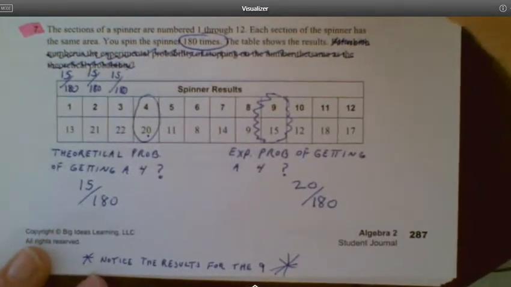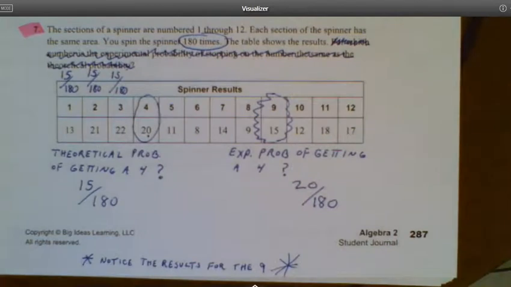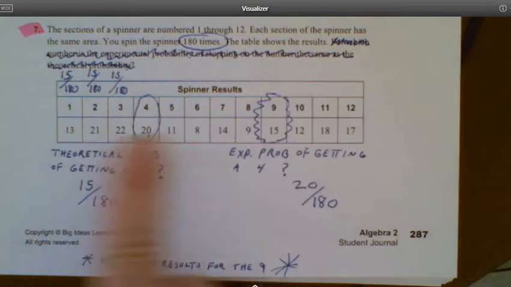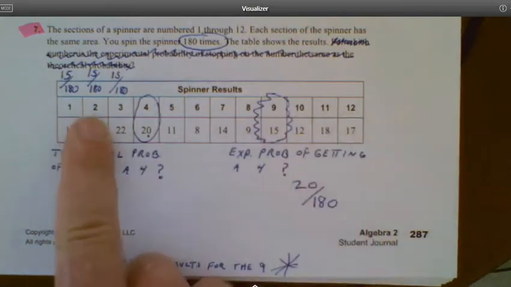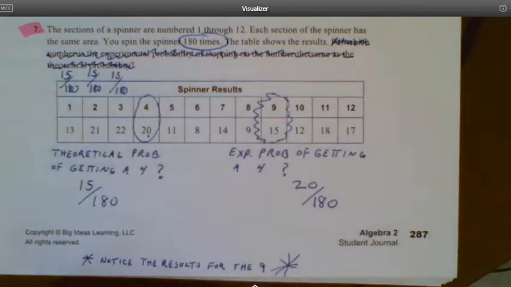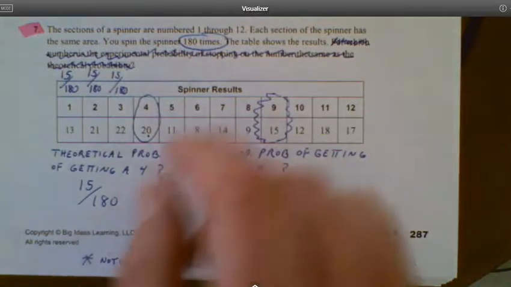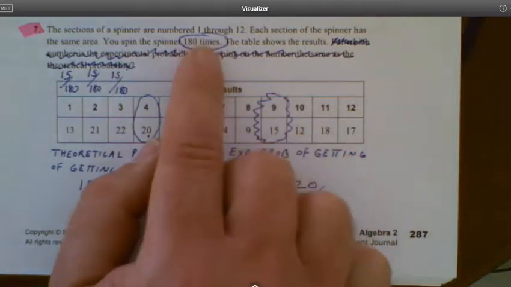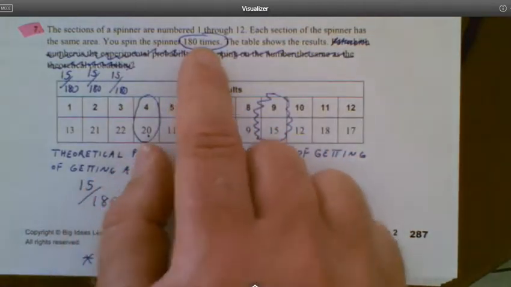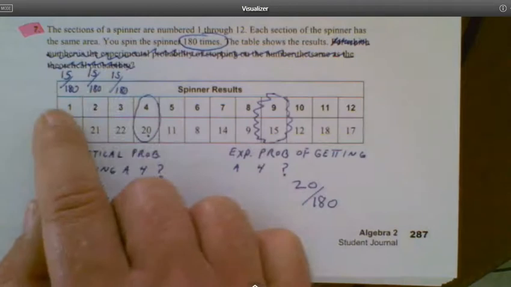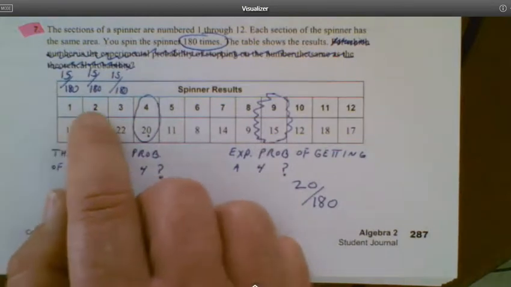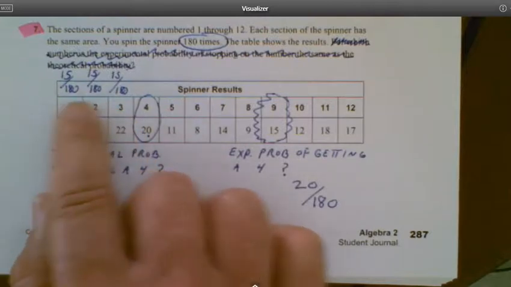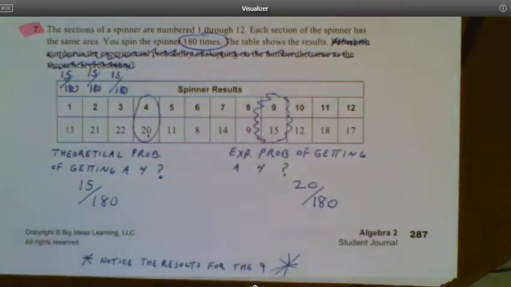Okay, last one. So there was a spinner, right? Spinner had numbers 1 through 12 on it, right? And they're all equal probabilities. So 1 out of 12, 1 out of 12, 1 out of 12, so on and so on. If we spin a spinner 180 times, what would you expect the results to be? In theory, what's the probability of how many ones you would get? What's the probability of how many twos you would get? Threes, fours. So if these are all equally likely to happen, right?